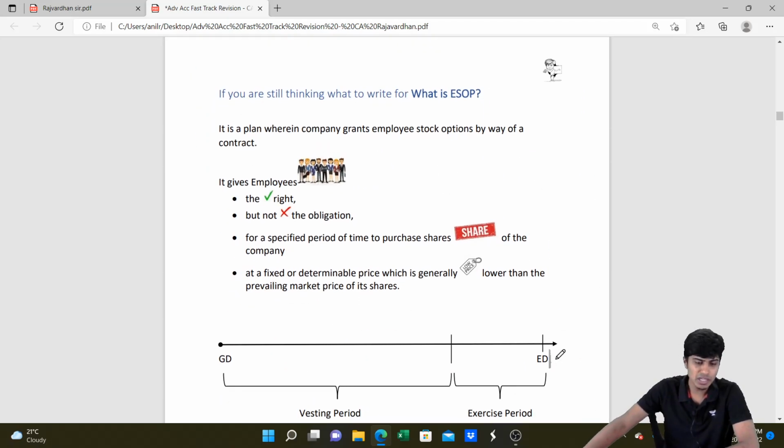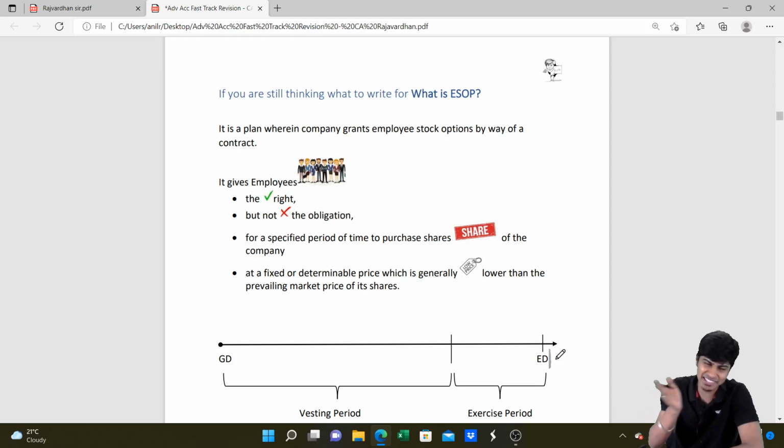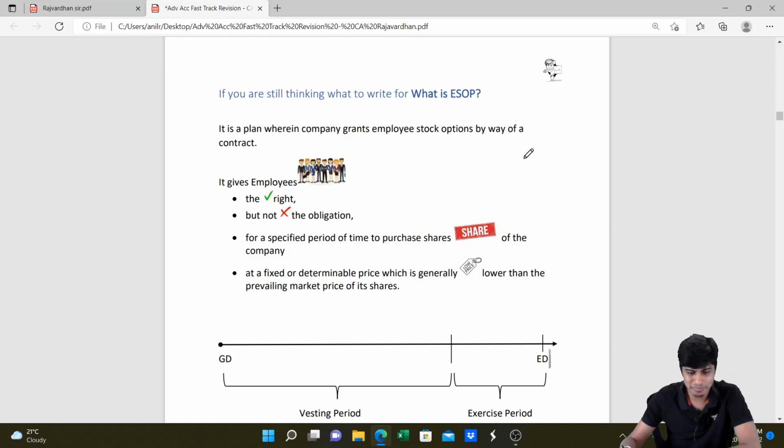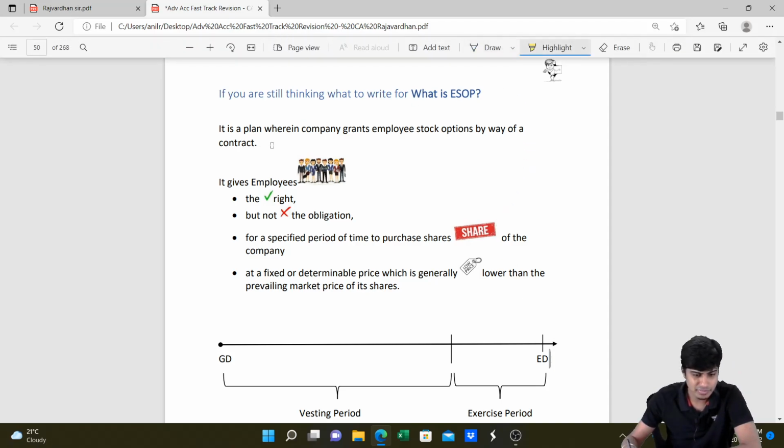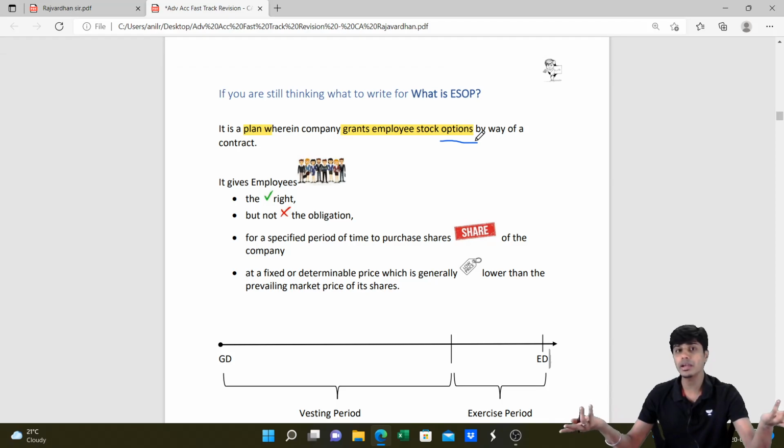So in this topic, what is it that you're still thinking? Are you still thinking like sir didn't tell any text about what is ESOP? Yeah, it is a plan. What is ESOP? ESOP is a plan wherein the company grants the employee stock options. What did I tell? It is option, okay? It is not an obligation to buy. It's an option given. If you want, you buy. If you don't want to buy, don't buy. Nobody is begging you to buy. It's not an obligation. It is an option given to you.